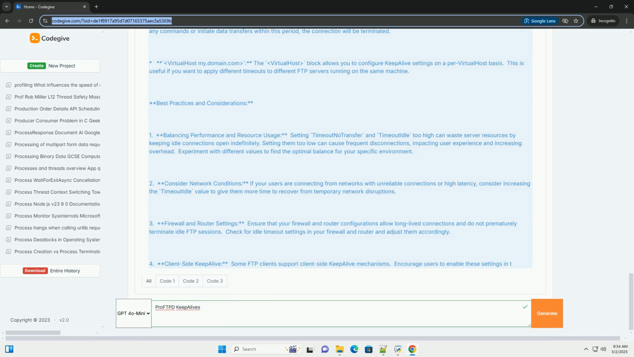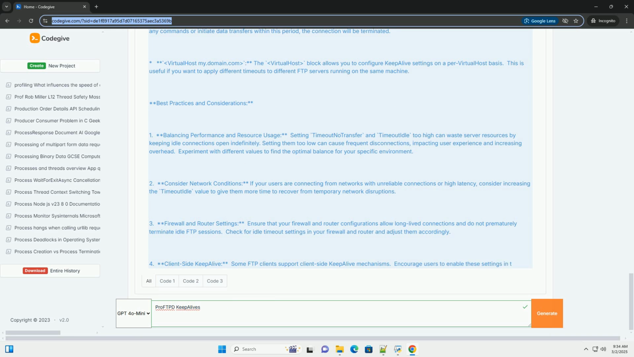TCP KeepAlive. In mod_core.c, this directive enables or disables TCP KeepAlive probes on the control connection. TCP KeepAlive is a feature built into the TCP protocol that periodically sends packets to verify the connection's liveness. It's generally enabled by default. You can disable it with TCP KeepAlive off, but this is usually not recommended. Relying on ProFTPD's built-in timeouts provides more control.